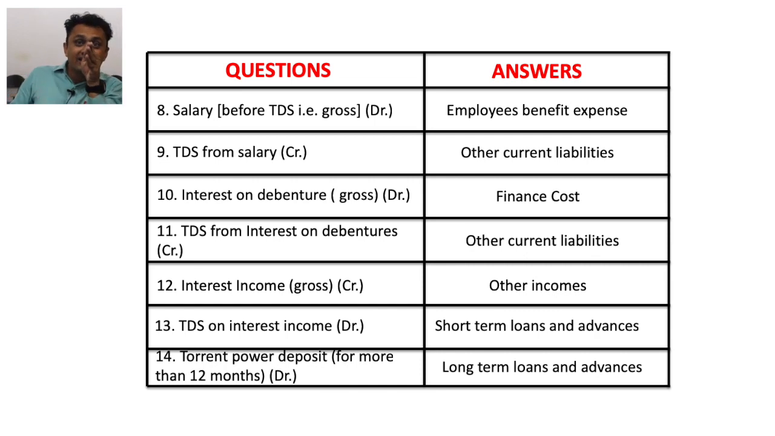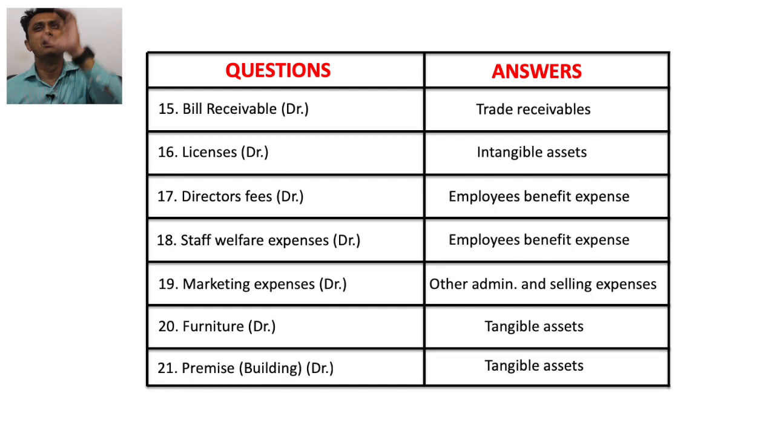Now TDS on interest income, debit balance, it is our asset, so short term loans and advances. Torrent power deposit for more than 12 months, debit balance, so it is written down on the asset side, more than 12 months, so it is long term loans and advances. Bills receivable, obviously it is our asset and written down under the head of trade receivables. Next one, license, debit balance, it is our intangible asset. It is a license related to our intellectual property.